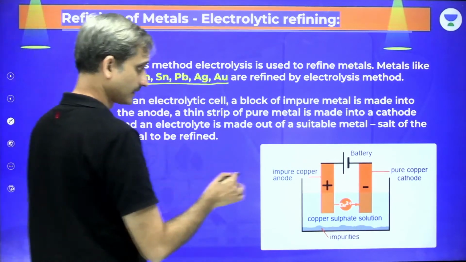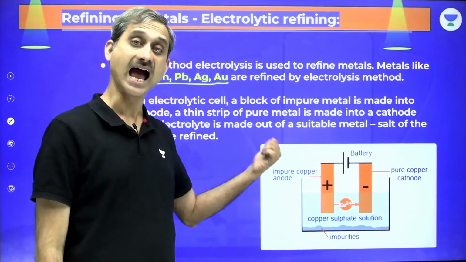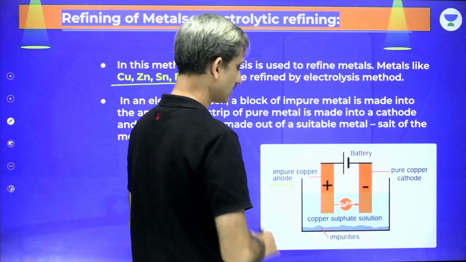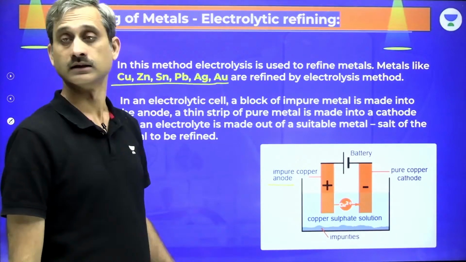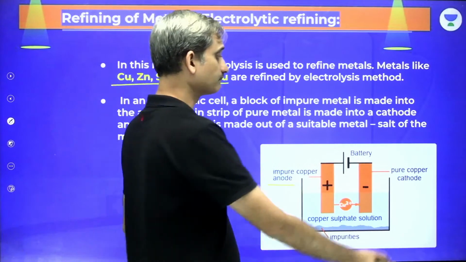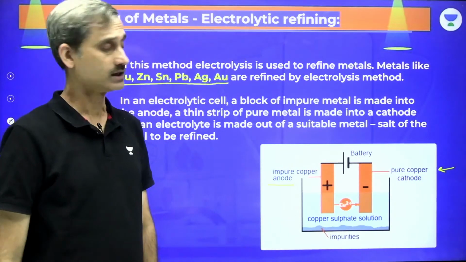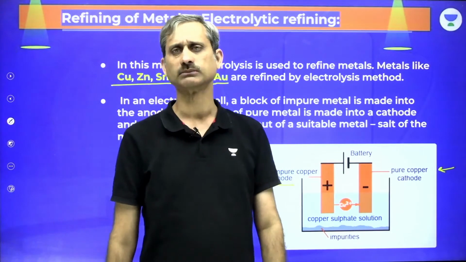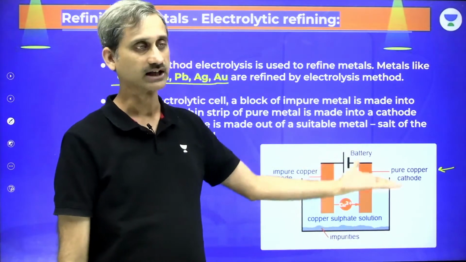Here we make the impure metal as the anode, that is the positive terminal. So here it is impure copper as the anode. And here we have the pure copper, thin strip of pure copper as the cathode. Now here it is going to be a reactive electrode. In the case of electrolysis also we talked about this particular process in which one of the electrodes is consumed while the other electrode gets thick.